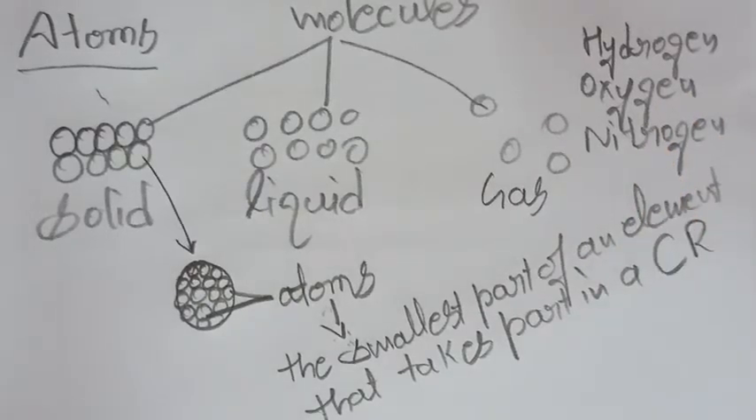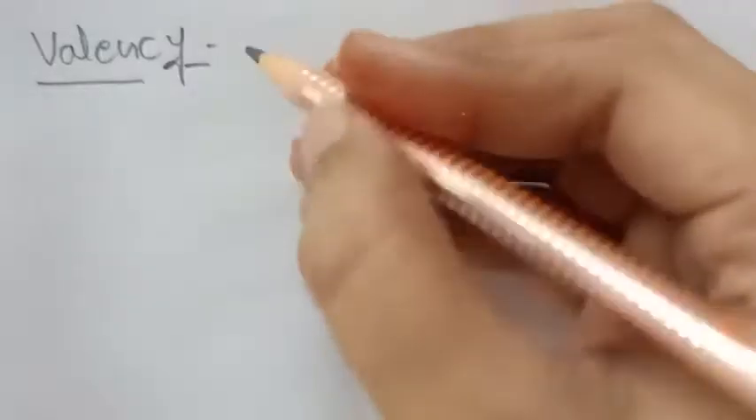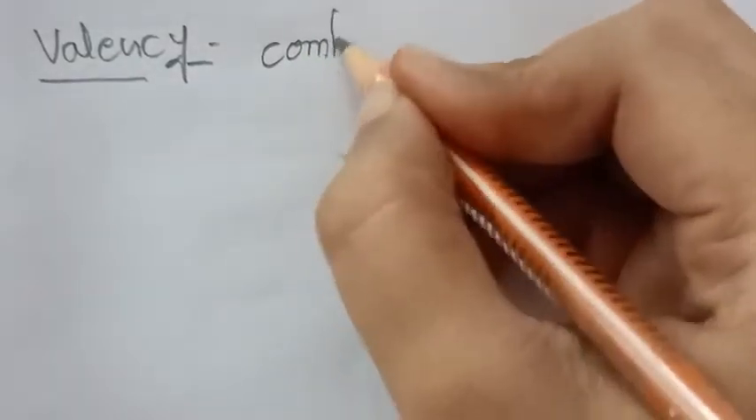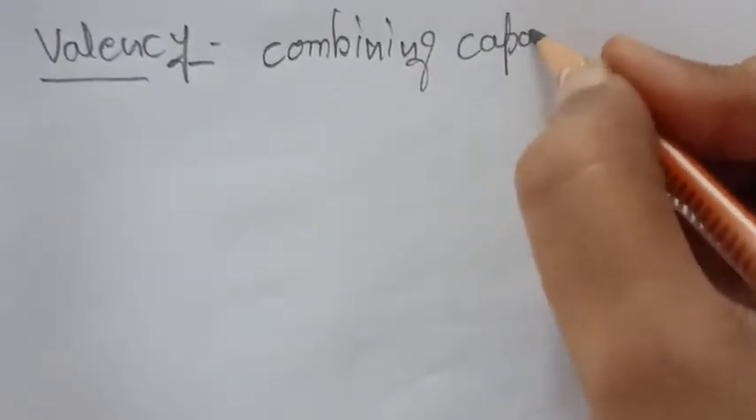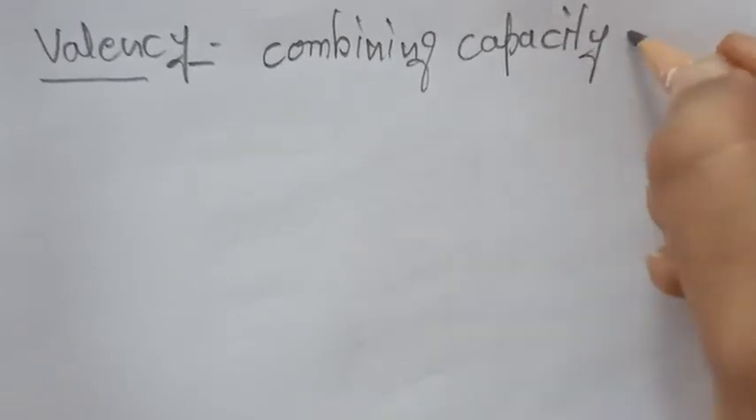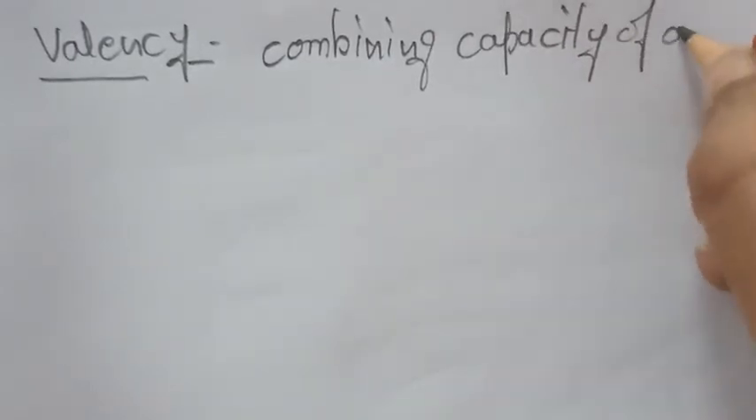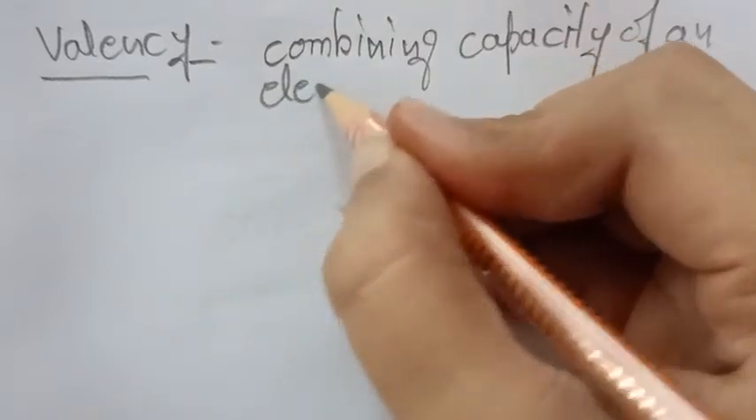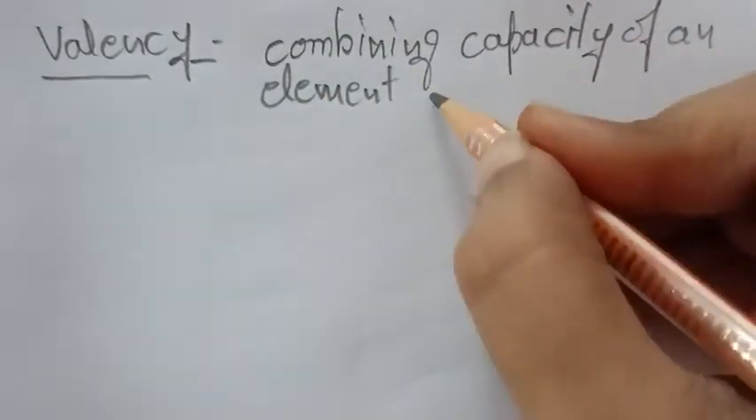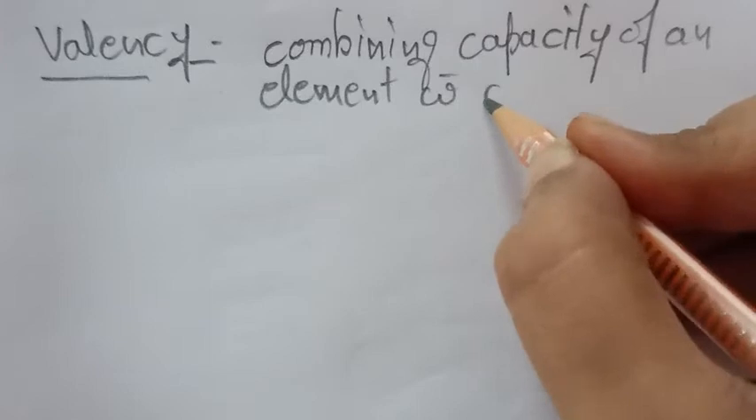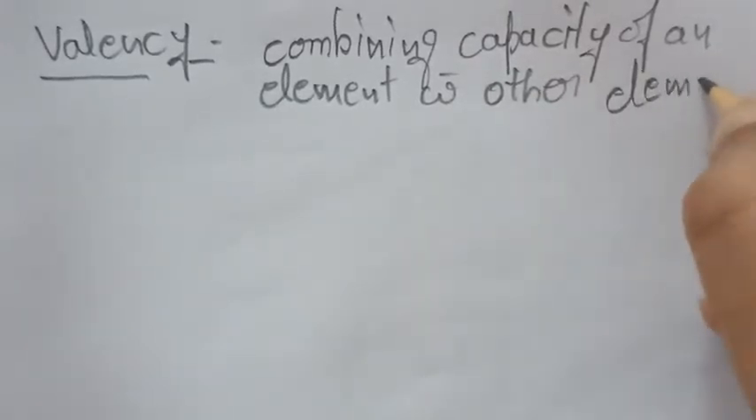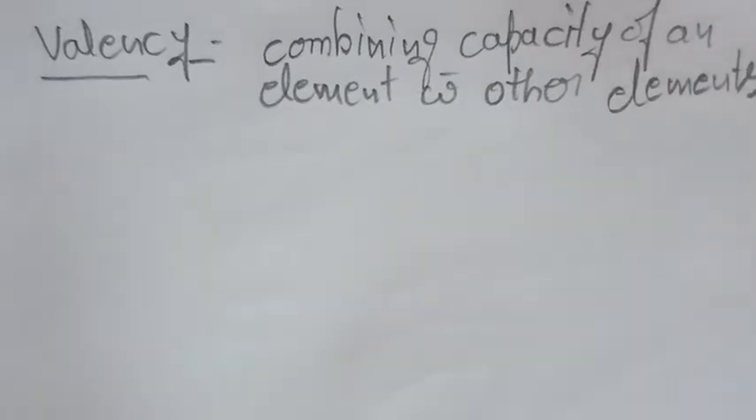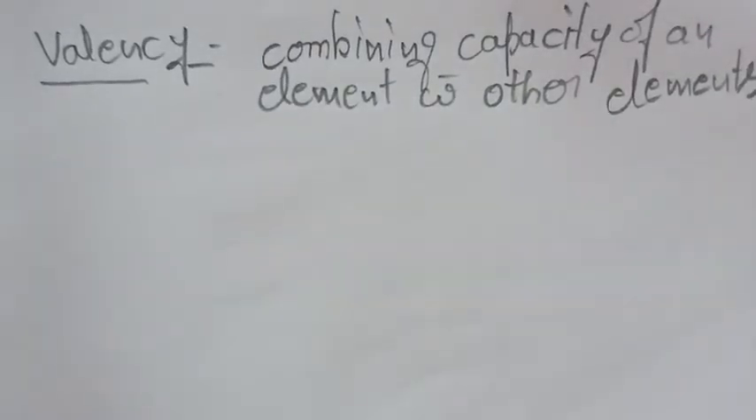Now next one is valency. So student, valency, it is the combining capacity of an element with other elements, okay. So valency is the combining capacity of an element with other elements, all right.